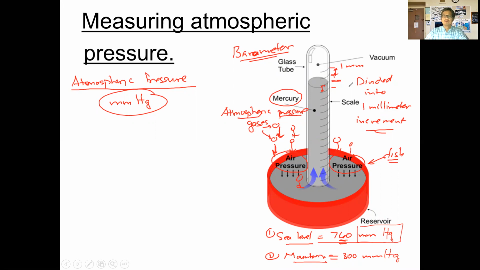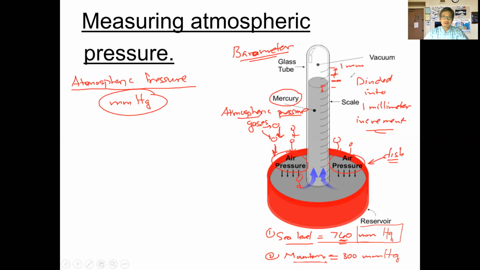Okay? The column of mercury inside this tube here is marked off in units of millimeters of mercury. Here in the U.S., we obviously use the English system, and if you check the weather channels, they will still give you the atmospheric pressure, obviously not in millimeters of mercury, but in inches of mercury. I checked this morning, and the pressure was about 29 inches of mercury. You'll see that given on the weather services in the news.